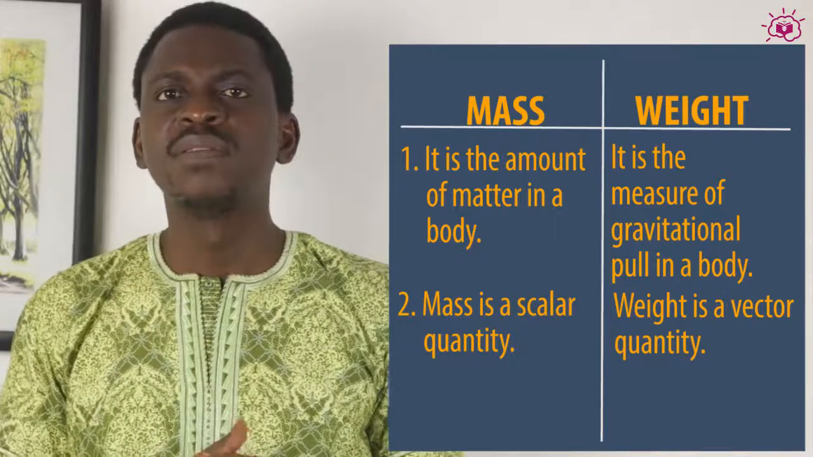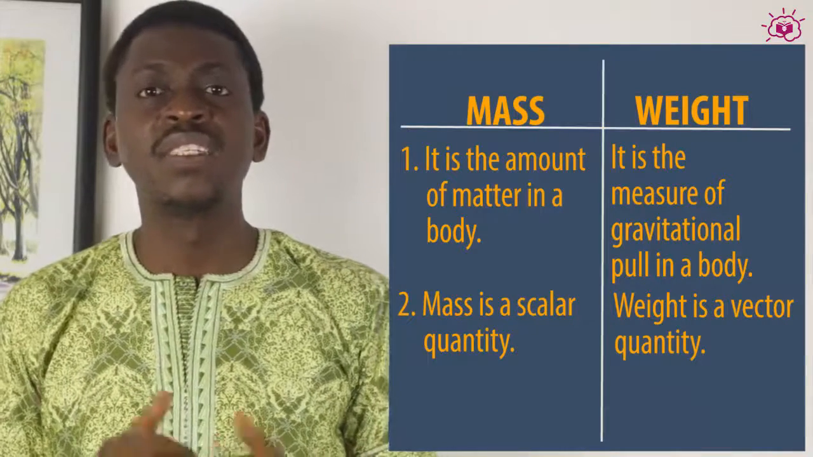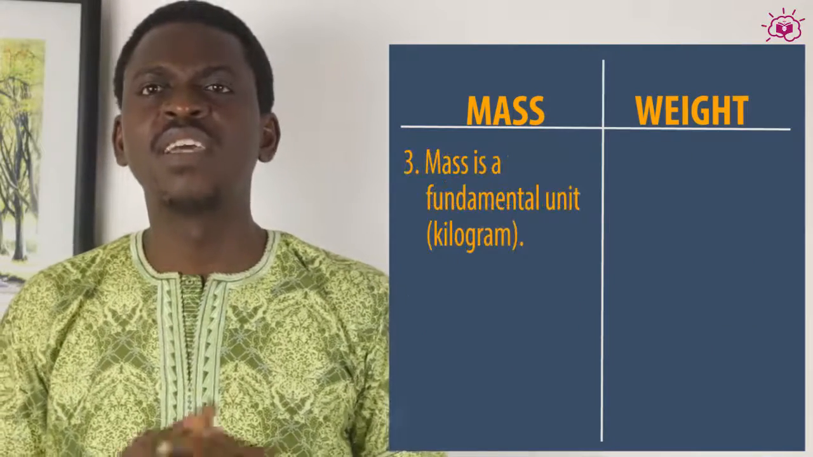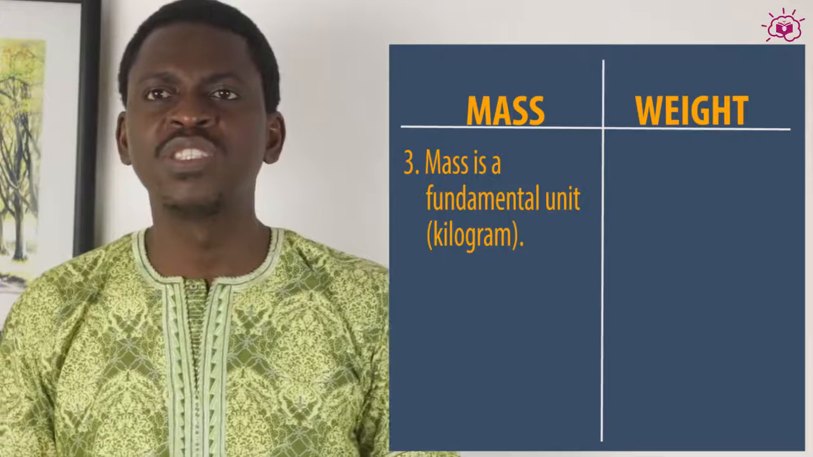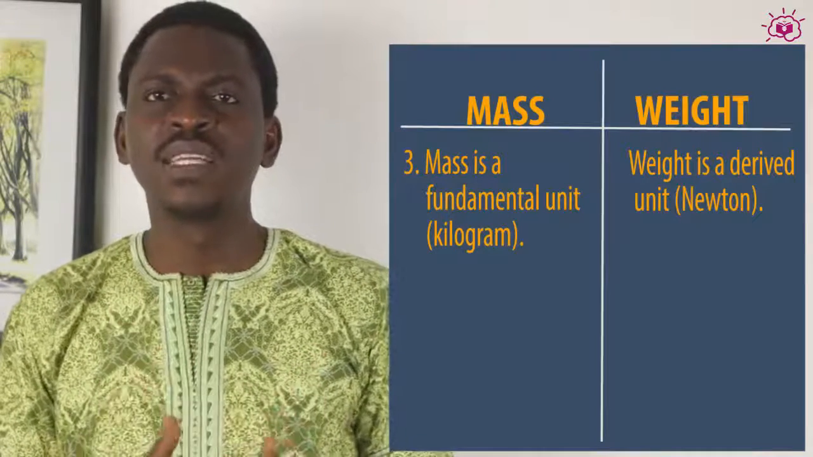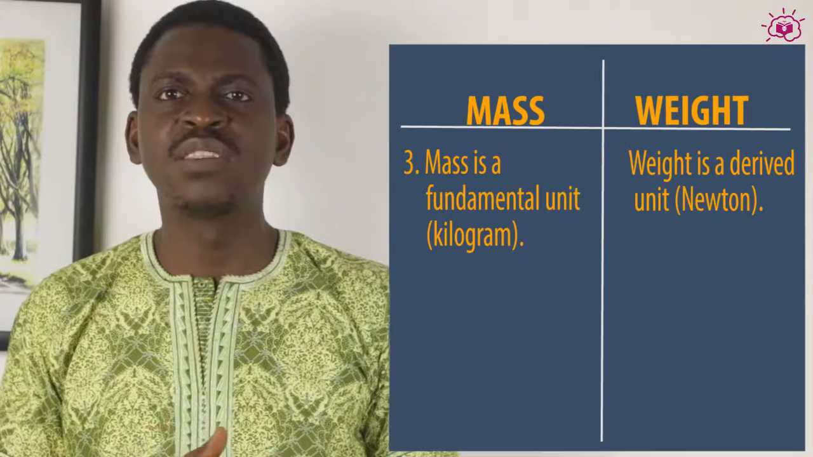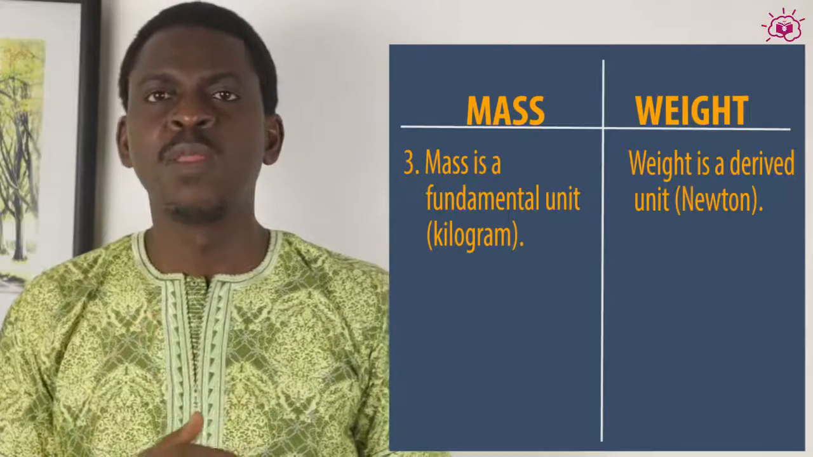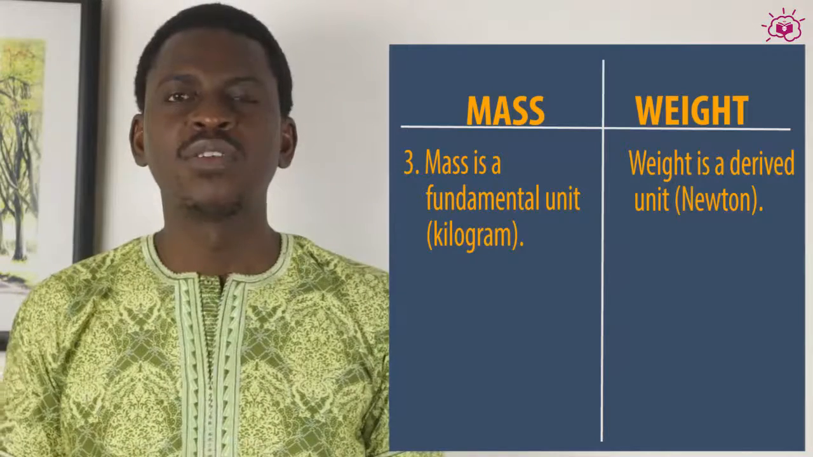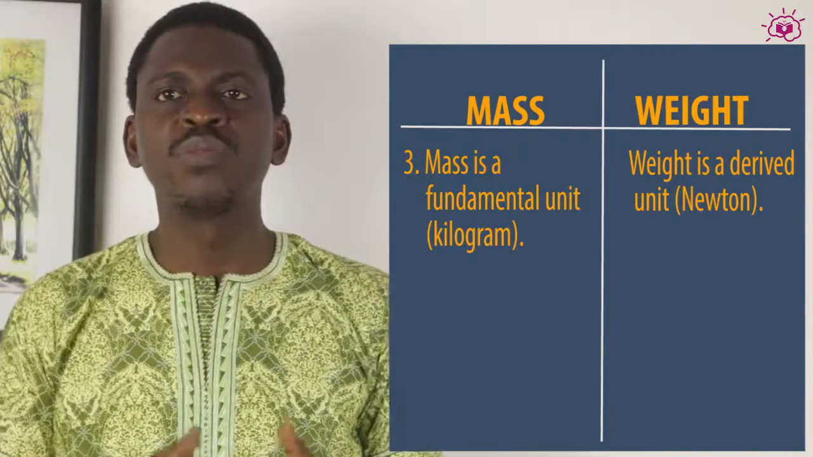Number 3 difference is in their units. The SI unit of mass is a fundamental unit, which is kilogram. The SI unit of weight is a derived unit, which is Newton or kilogram meter per second squared. Of course, the Newton is used most of the time.